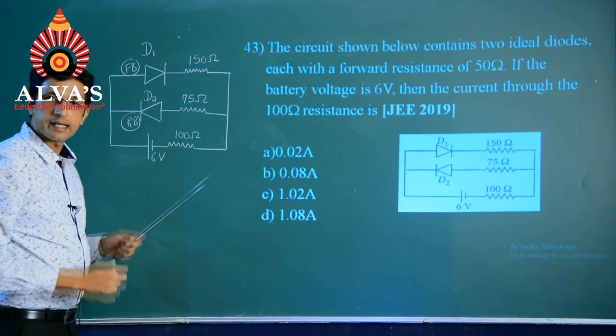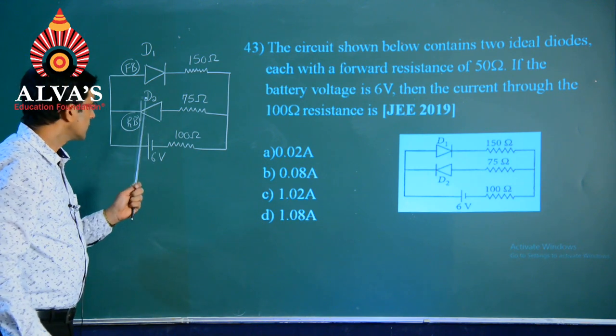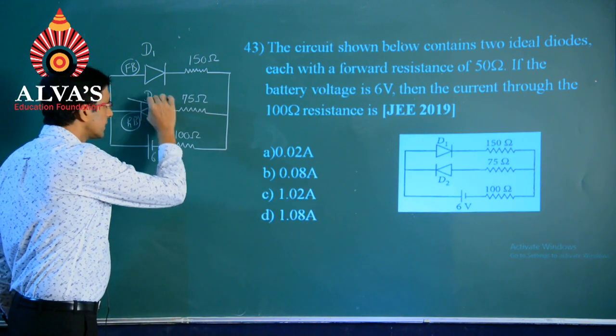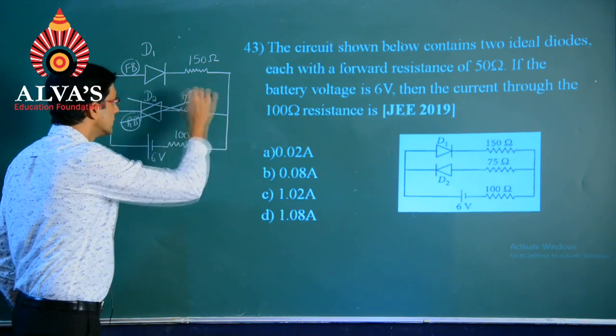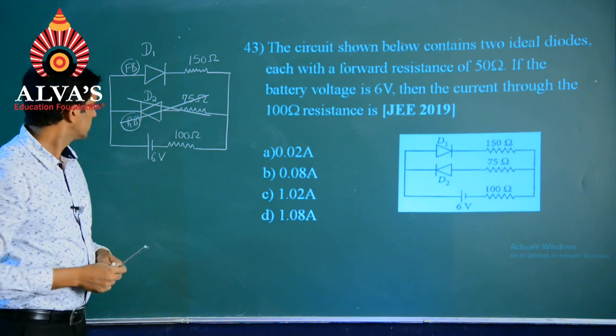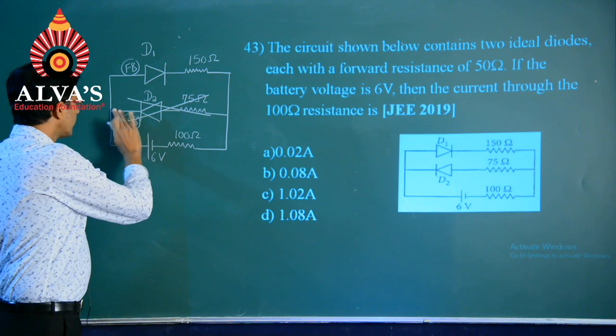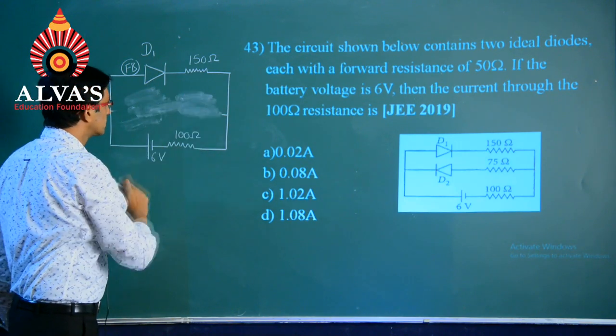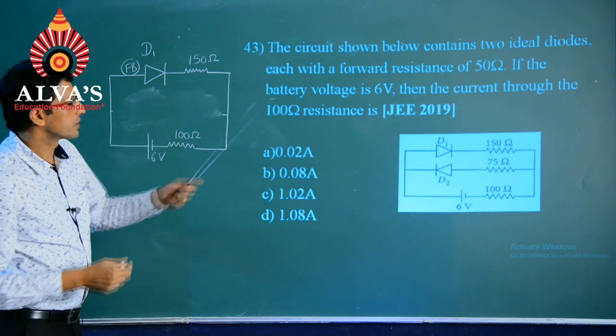And we know that as per the theory, whenever a diode is reverse biased, we avoid it in circuit simplification along with the entire branch involved.